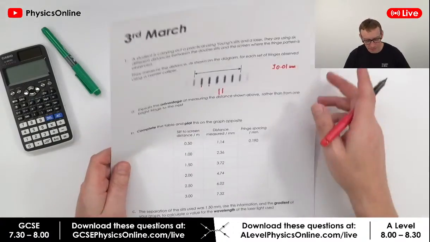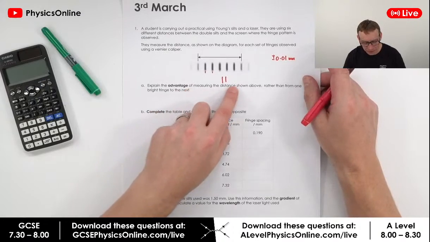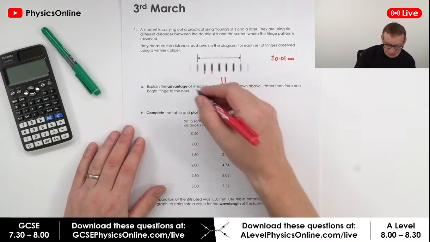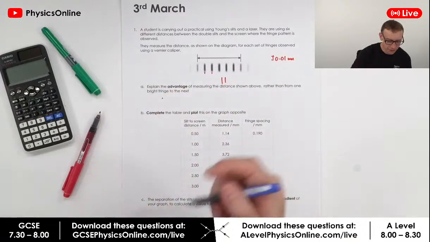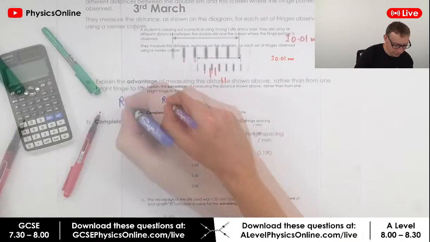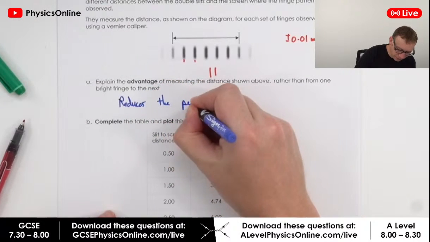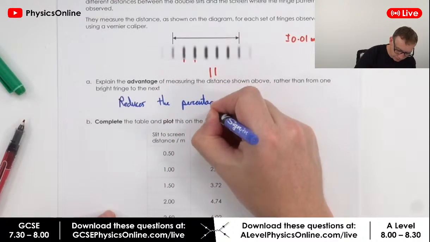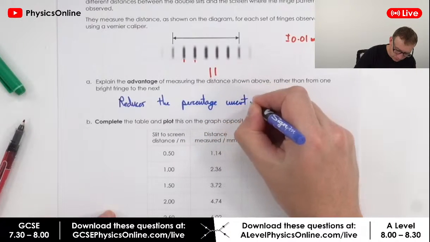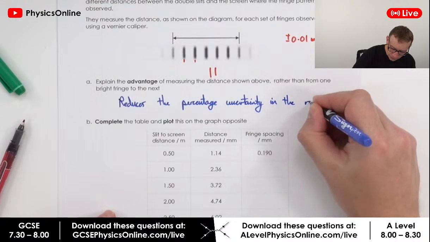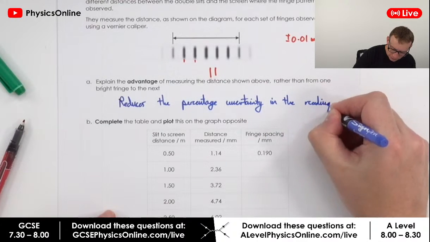So, explain one advantage of measuring the distance shown above. You might say, I'm going to go in blue, that it reduces the percentage uncertainty in the reading or the measurement.